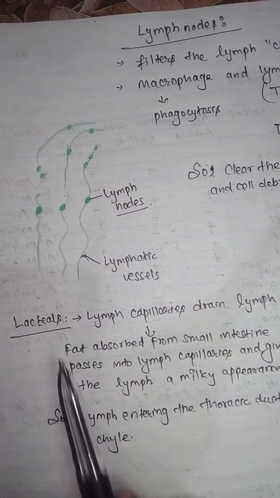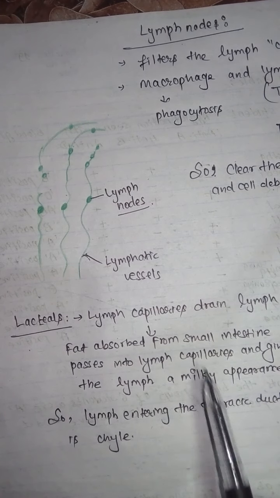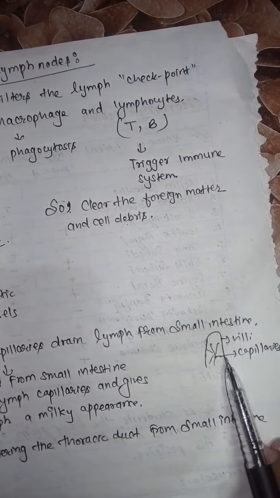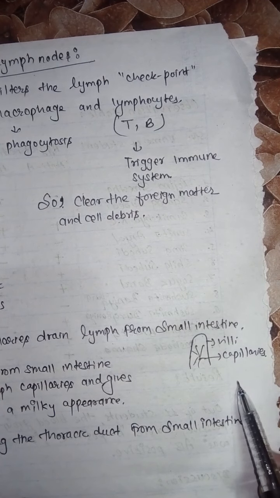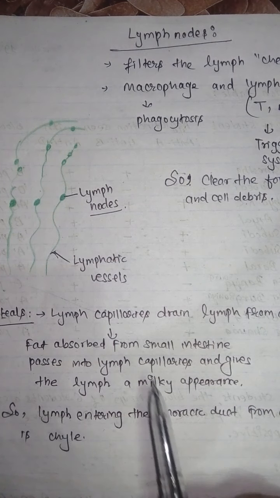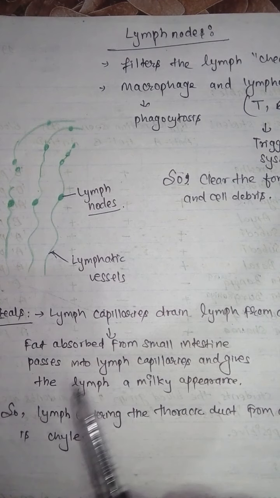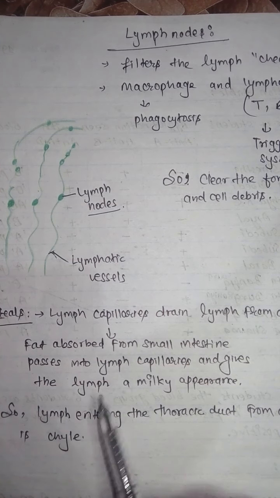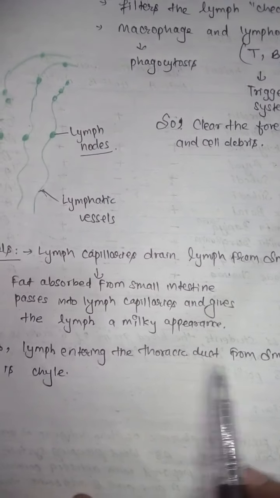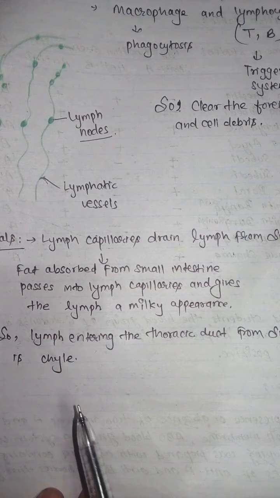Now talking about the lacteals. Lacteals are the lymph capillaries which drain the lymph from the small intestine. In the small intestine there are villi, and inside the villi there are capillaries. When we take food, it is absorbed from the small intestine, and from the small intestine it passes into the lymph capillaries, and it gives the lymph a milky appearance. So the lymph entering the thoracic duct from the small intestine is termed chyle.